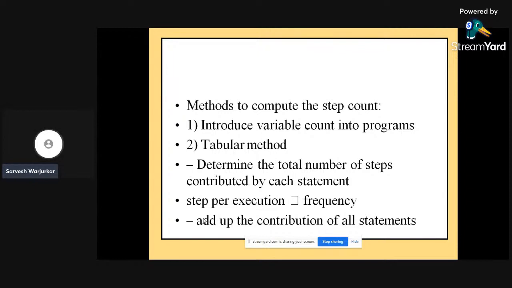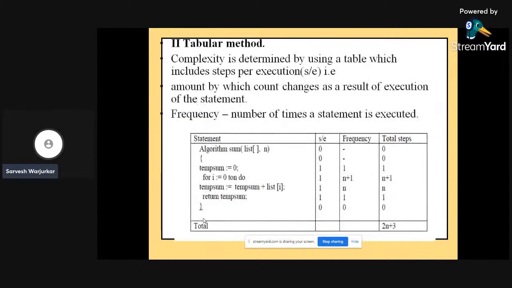First is to determine the total number of steps. In that, introduce the variable count into the program, which can determine the total number of steps contributed by each statement, whereas steps per execution or frequency, and you can also add up according to the contribution of each and every step. The second method we can deal with is the tabular method, where the statements are already given, and accordingly you have to find the frequency and the number of steps required.